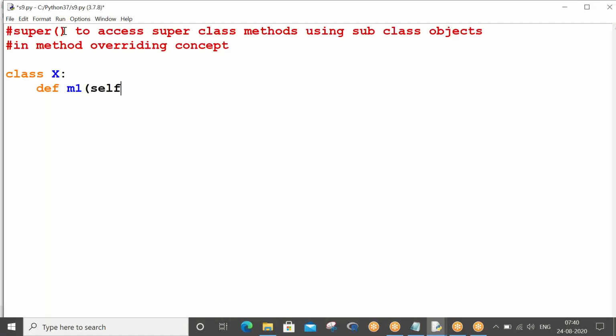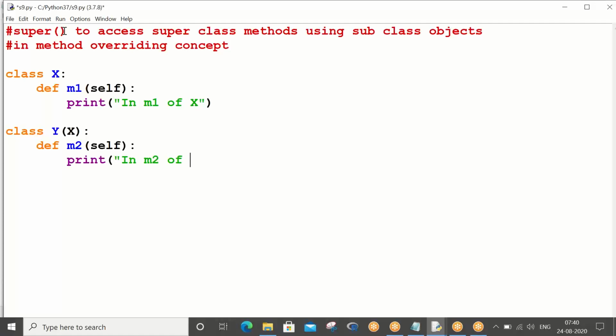See, M1, you have self in M1 of X. So this is the super class and this is the subclass. And you see, if method overriding, is this the method overriding concept? Don't take this program, just see. Is this method overriding concept?